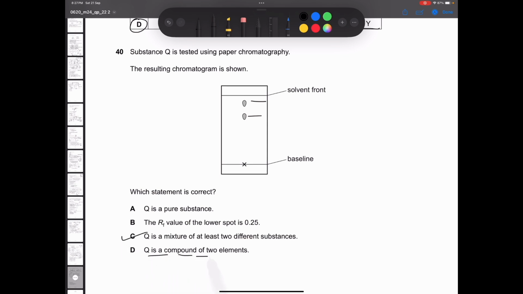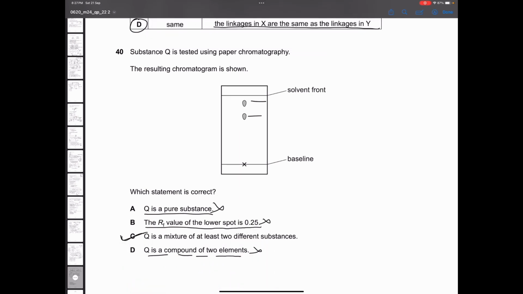Q is a compound of two elements. No. Q is a pure substance. If it was a pure substance, then chromatography would not have showed anything. The RF value of the lower spot is 0.25. No, this is also not possible. The option C will be the correct one.